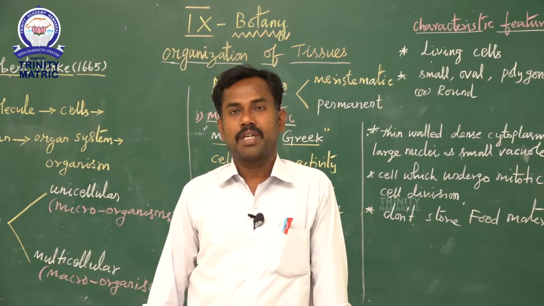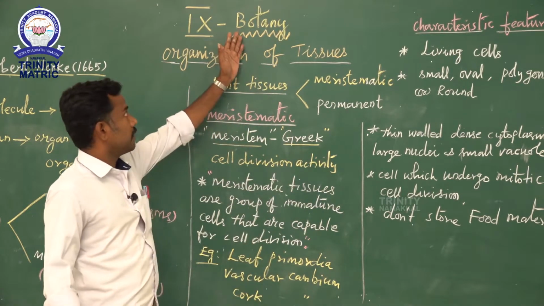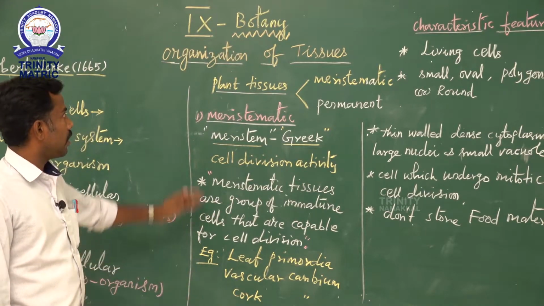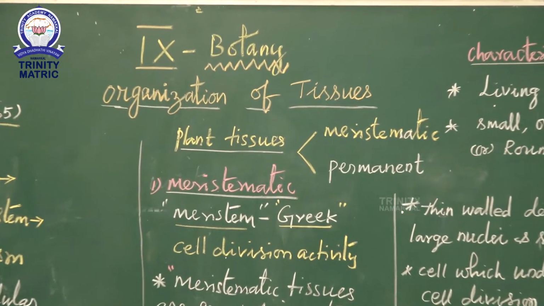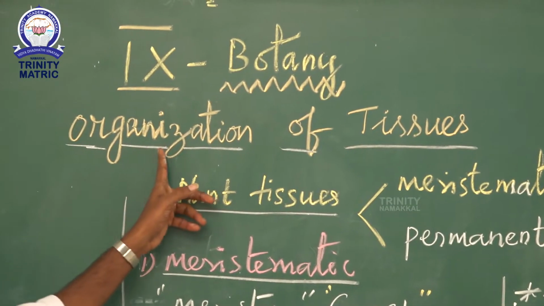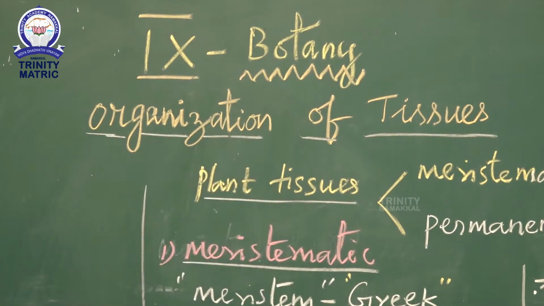Okay students, today we have to learn about 9th standard botany. The unit is organization of tissues. Organization means arrangement of tissues.